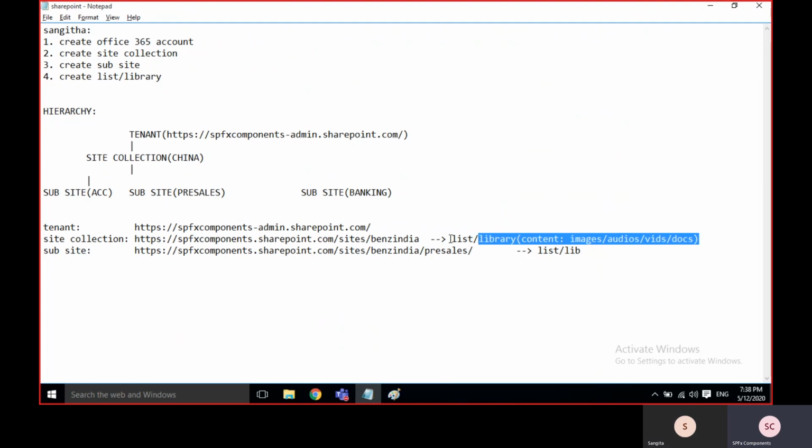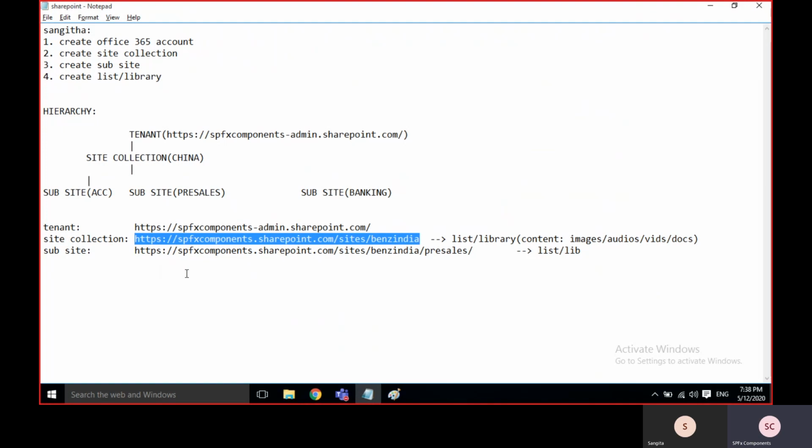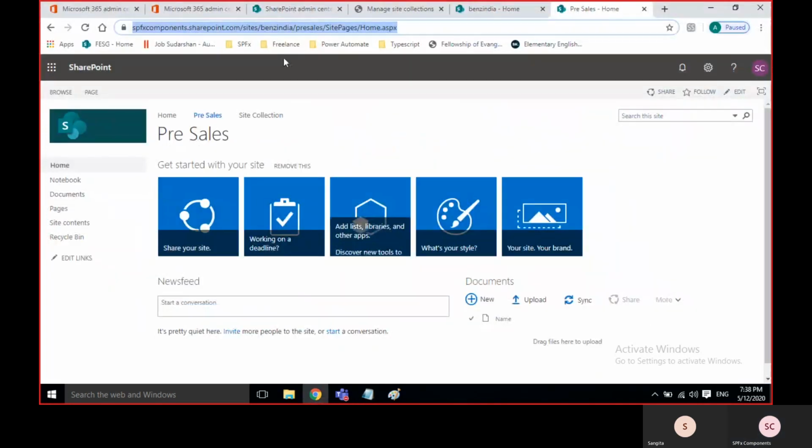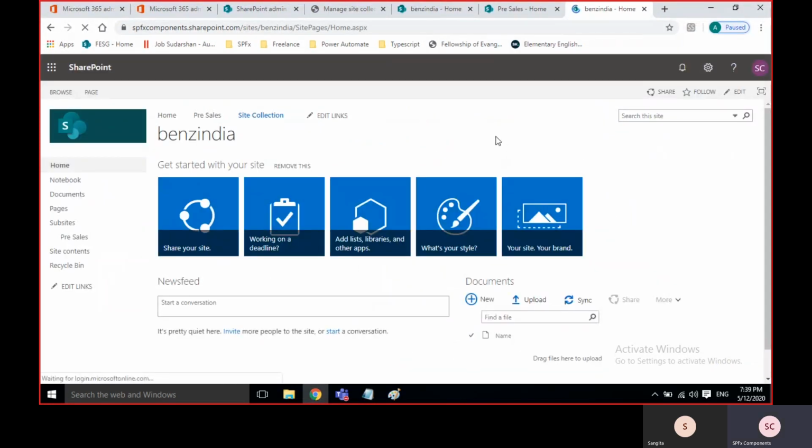Let us say I need to create an employee list. What exactly is it? Employee name, employee ID, salary, department. This is metadata, right? Then we'll go for a list. So I'll create the list and also the library in the site collection directly. For that, I'm just taking the URL. Okay, I'm in the site collection.